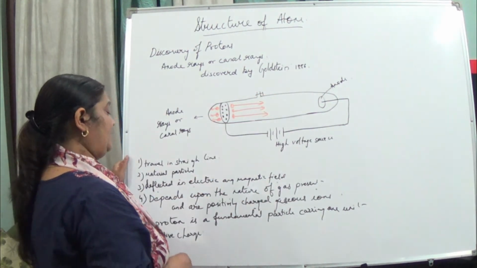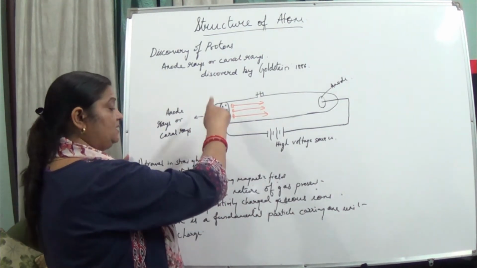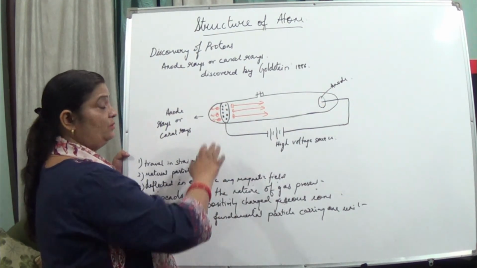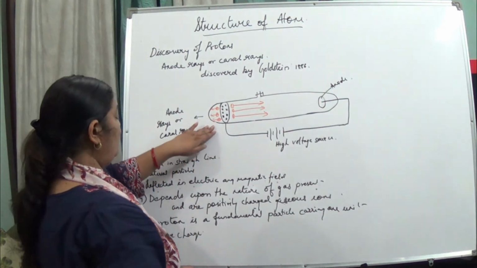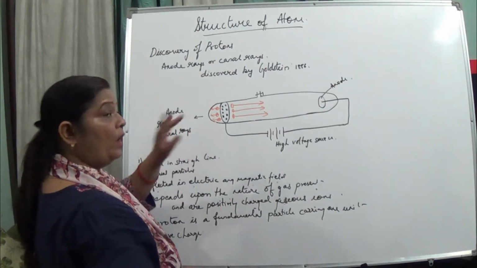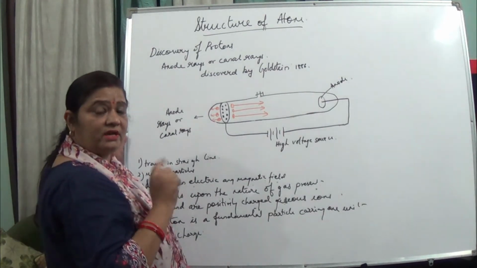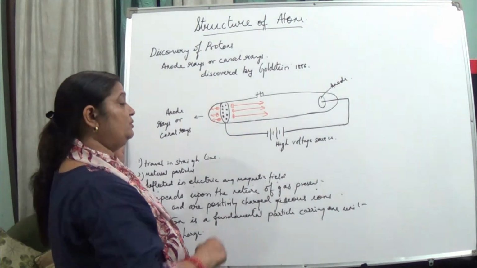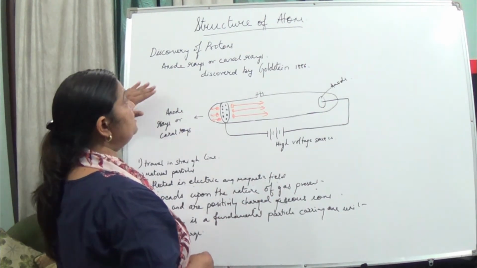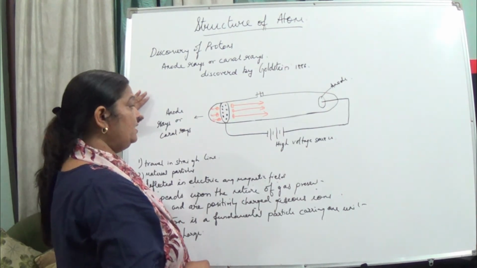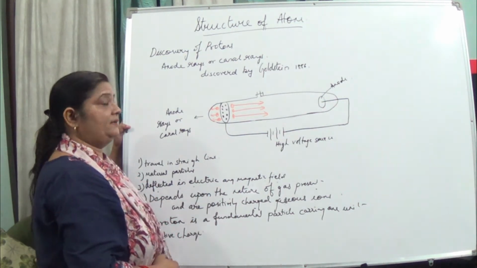So he found that these are positively charged gaseous ions, and they were named protons. If we want to define a proton, a proton is a fundamental particle carrying 1 unit positive charge. And hydrogen also has 1 unit positive charge, so it can be compared with 1 atom of hydrogen. So this is how protons were discovered and their properties were found out by the scientist Goldstein.